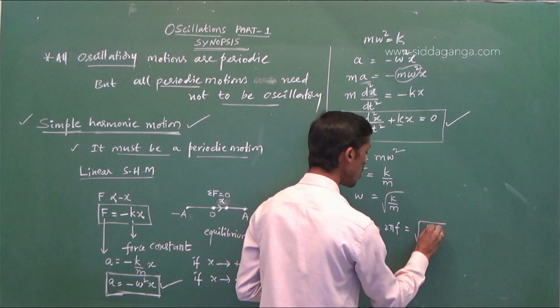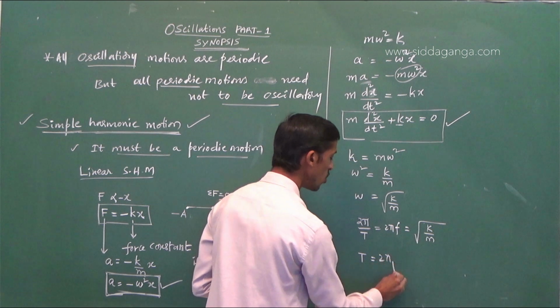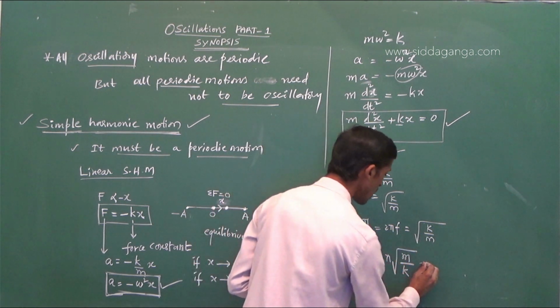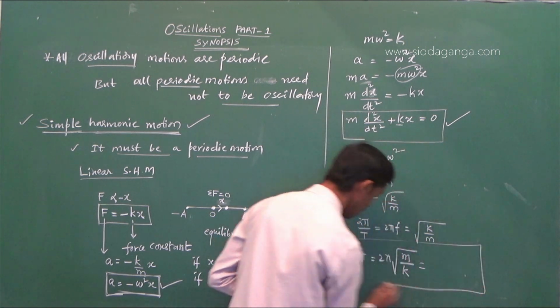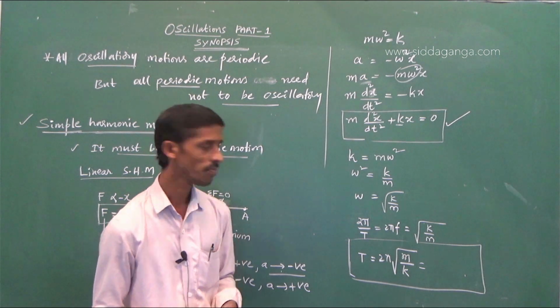So from there, T is equal to 2 pi root of m by k. This is the general expression for the time period of a system which is executing simple harmonic motion.